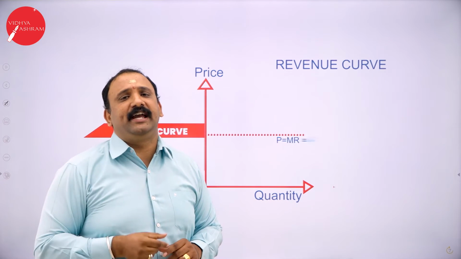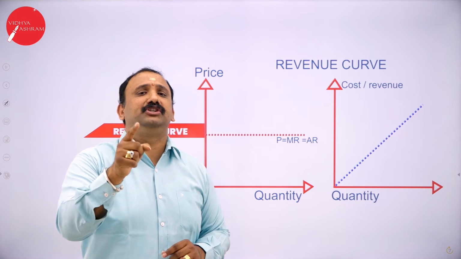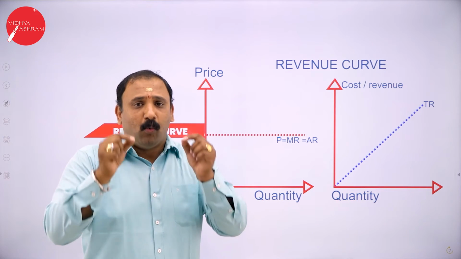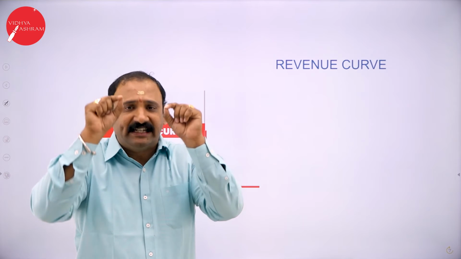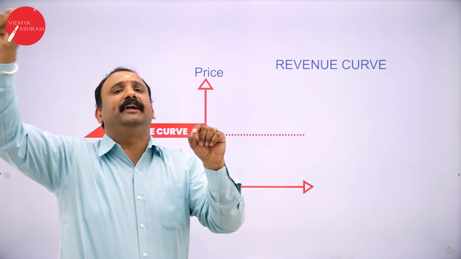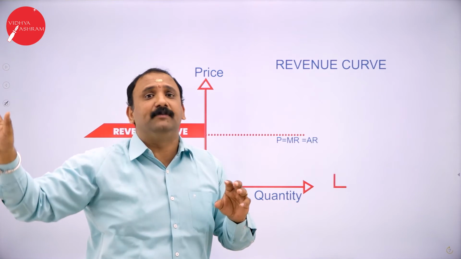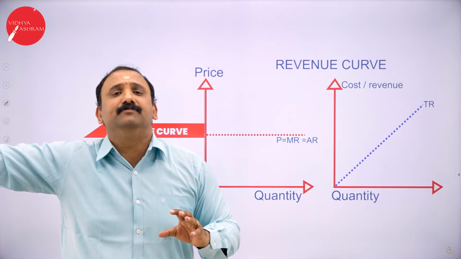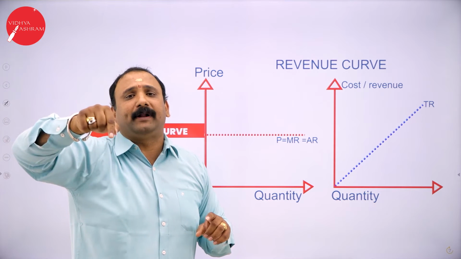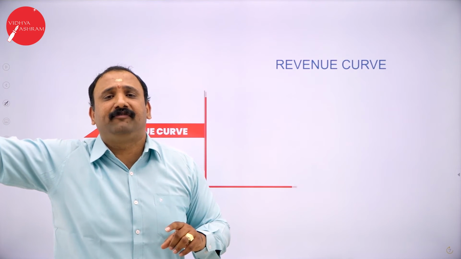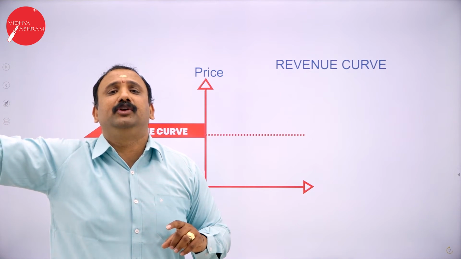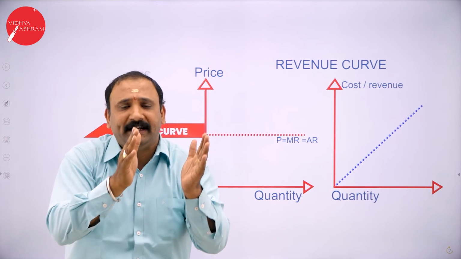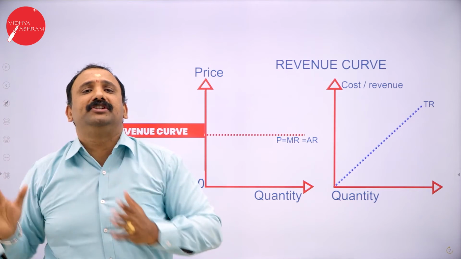We are trying to say here that price determines your marginal revenue or your average revenue, because whatever price you are selling, it is at that rate we are going to determine your revenue. If the price becomes 0 and then you multiply it with quantity, the entire revenue will become 0. So based on your price will be your equivalent factors of your marginal revenue and average revenue. Whatever price you set will be directly a component towards your revenue.